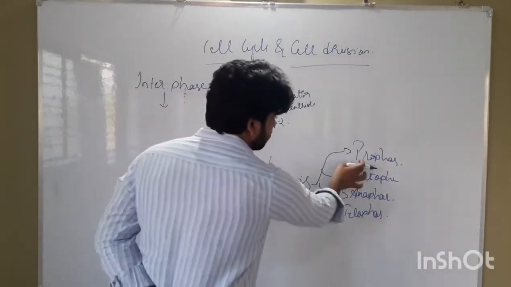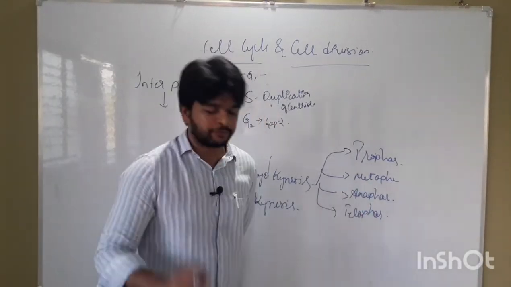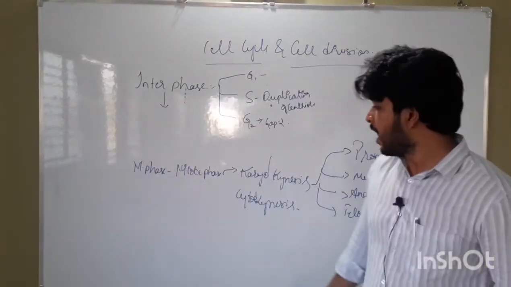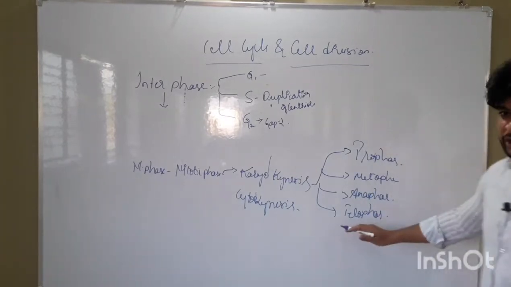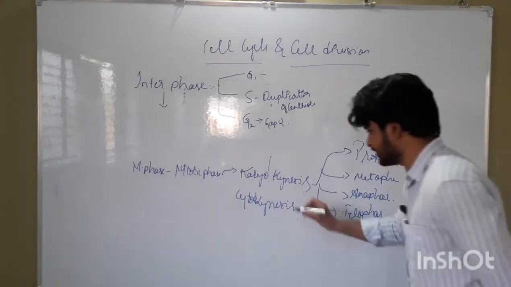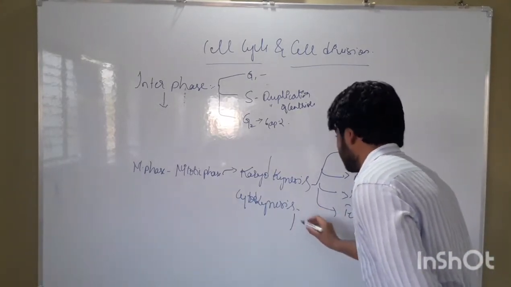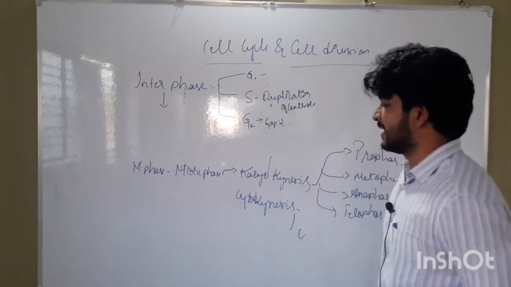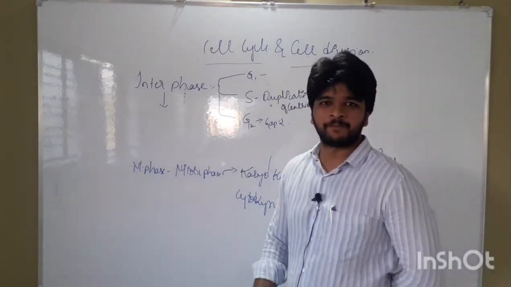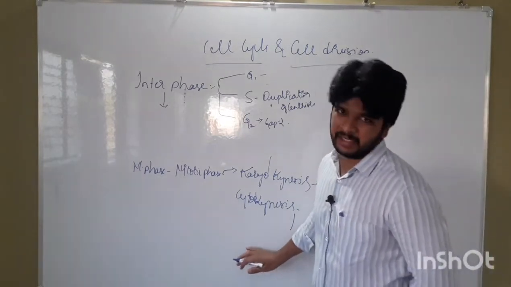The first one is prophase, metaphase, anaphase and telophase. So after completion of the telophase, the cell enters into cytokinesis, and here division of the cytoplasm takes place, and hence now the cell cycle is complete.